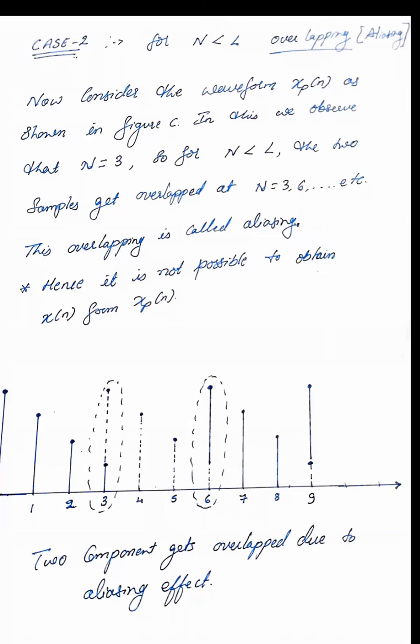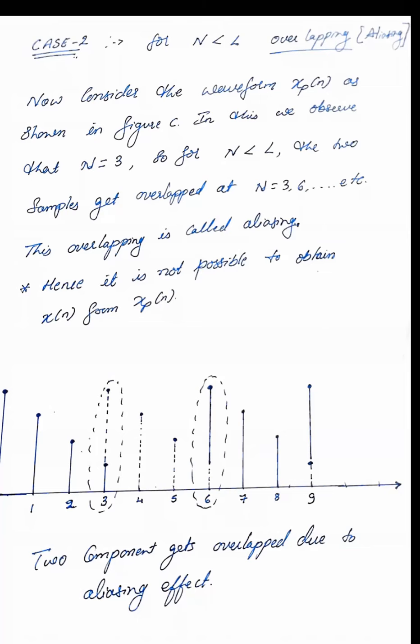Now, if you see here, for N equal to 3, it is less than the value of L. At that time, what happens? Overlapping. This overlapping, we name it aliasing. That is the aliasing effect. So these two components get overlapped. That's the drawback in this sampling, which we have to avoid when we are doing it practically. So this is one of the important conditions we have here.